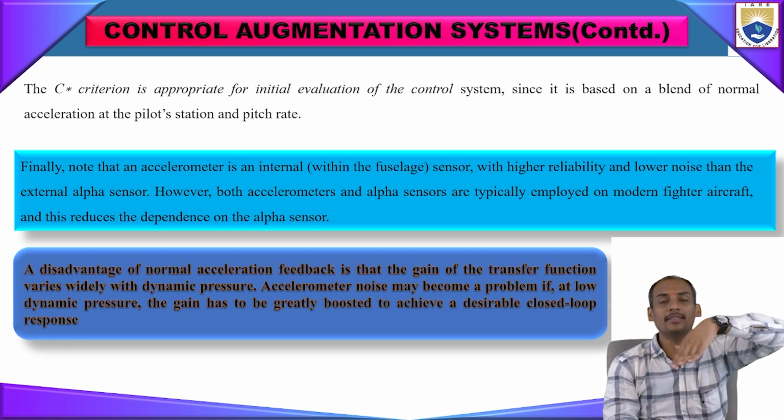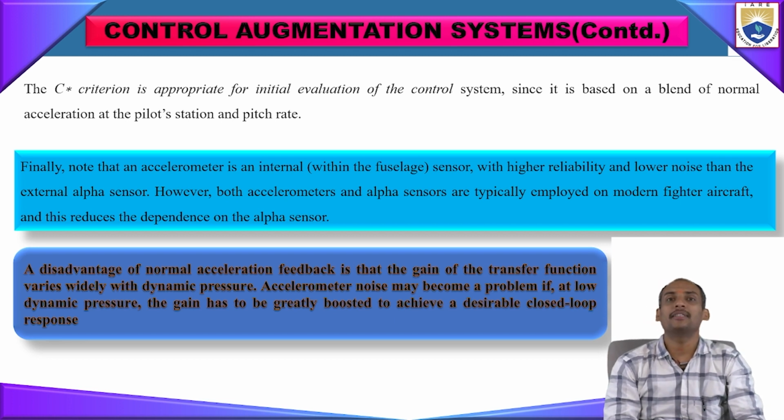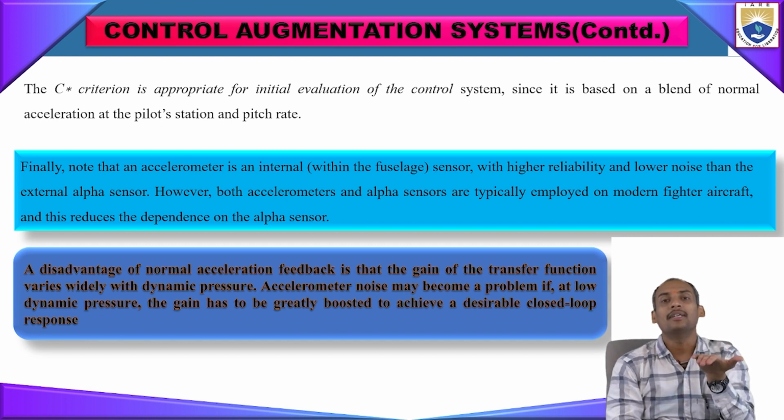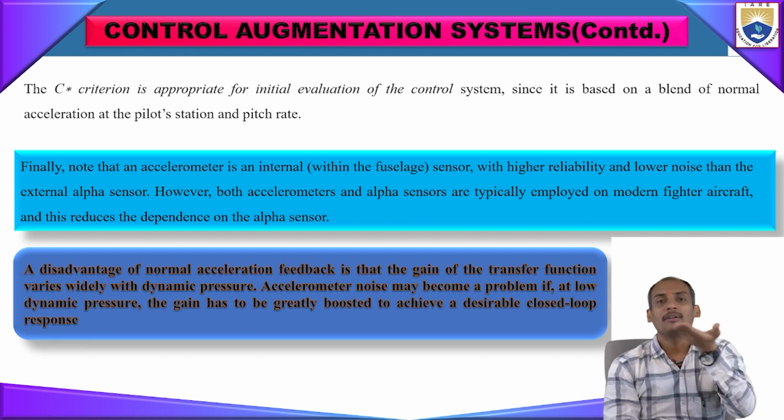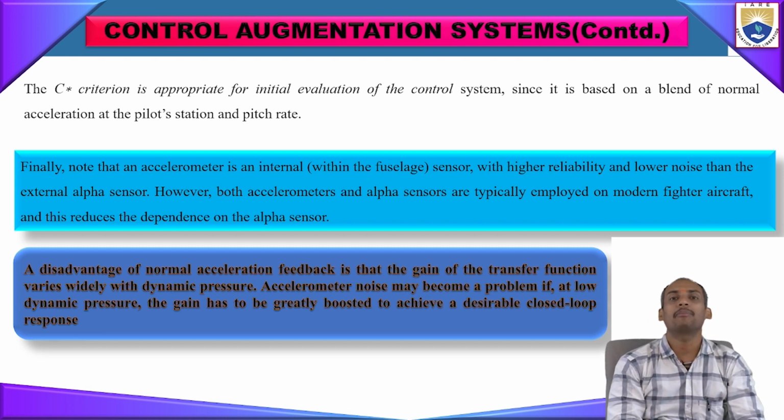When the normal forces are more, that means when the pitching up rates are more, the accelerometer values also go up to the defined value, so that the controlling agents operate precisely.